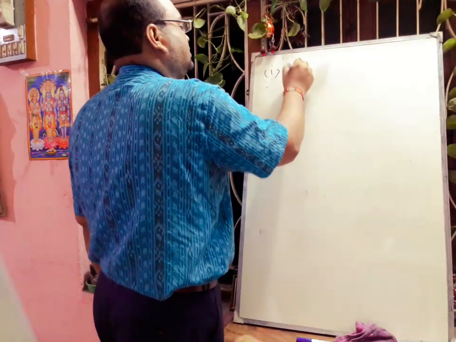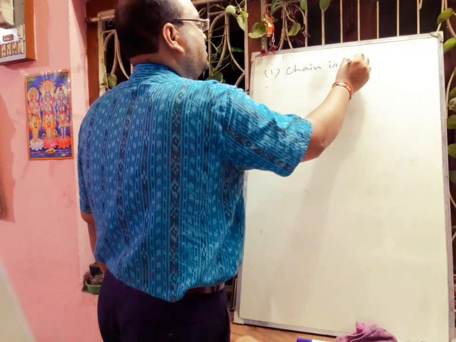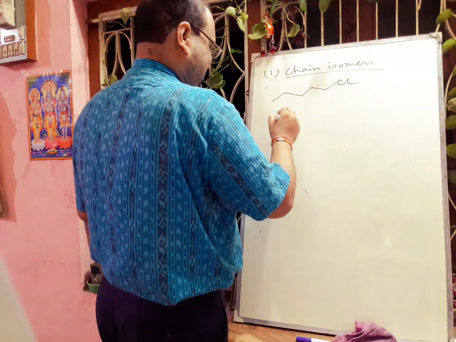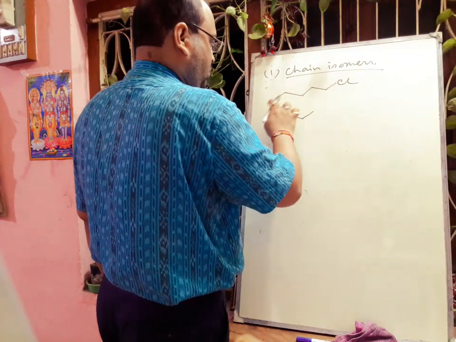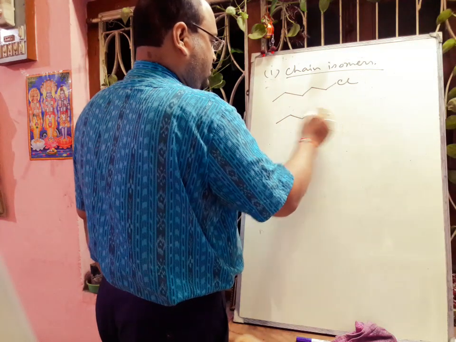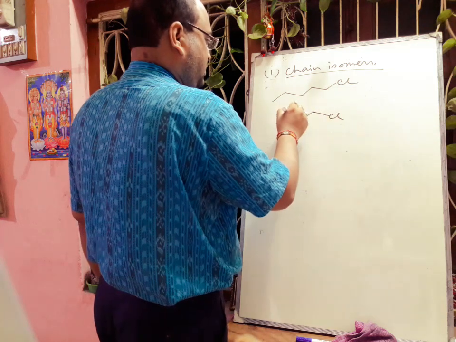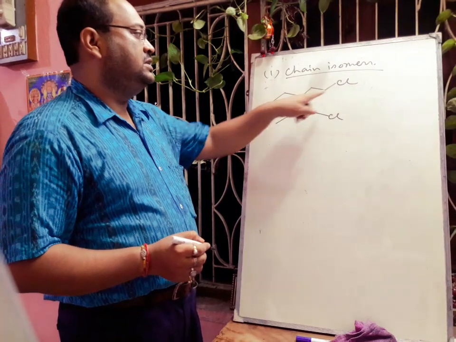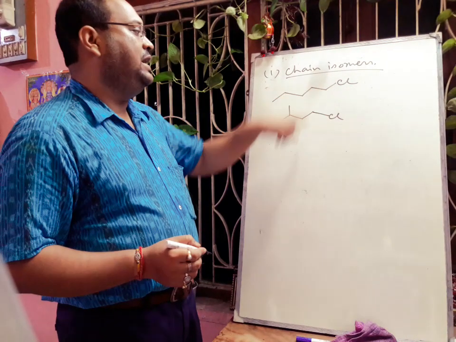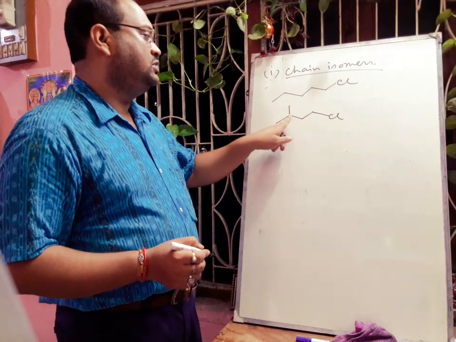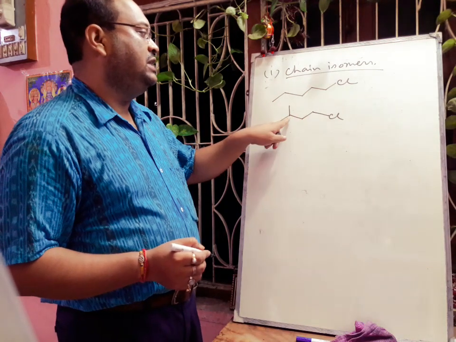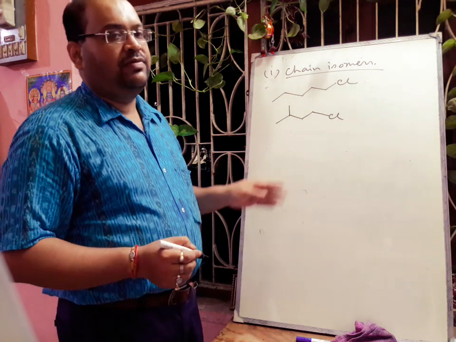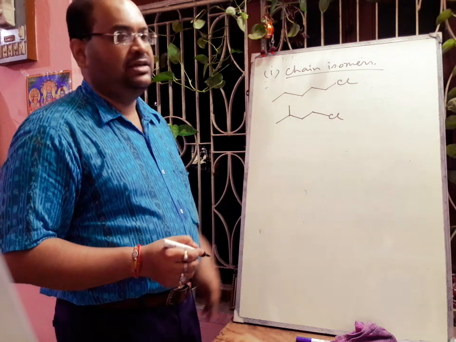One is chain isomers. We can think about this type of compound, 1, 2, 3, 4, 5. And here there is one branching. This is called 1-chloropentane, and this is 1-chloro-3-methylbutane. So these are isomers having the same molecular formula but different structure. They are called chain isomers.